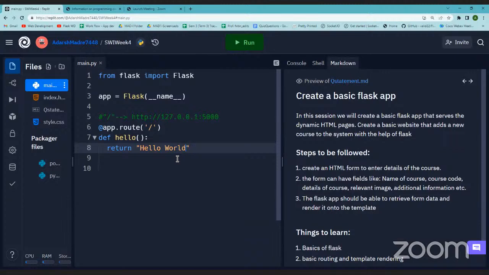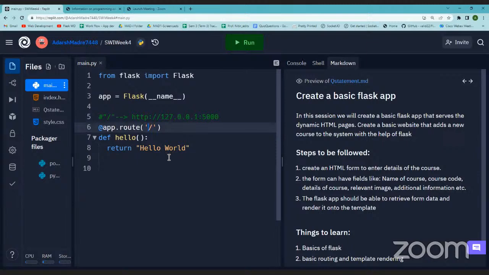Hello. So what happens is, if you talk about Python, this simple define hello and return hello world would have been any other function that would return hello world as a string whenever you run it or whenever you call it. What this decorator does is, if you see app.route, this, okay, slash, what it means is, whatever is the functionality that is given to this function hello, you map it with this URL. This is what it means.